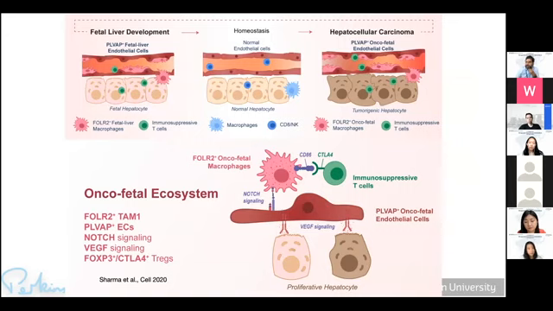paper, but this was a summary figure, and we found that this program is driven by proliferating hepatocytes, which reprogram endothelial cells and then lead to the reprogramming of the macrophages and T cells. And I was very excited early on by looking at Aljung's talk, where she showed how this epigenetic rewiring could be leading to these oncofetal cells.